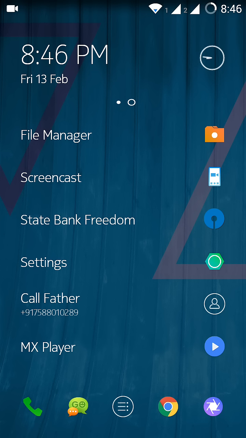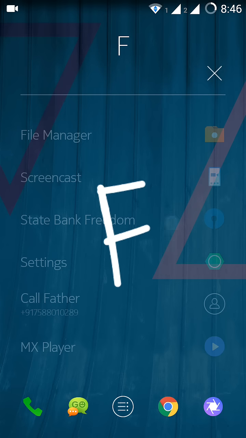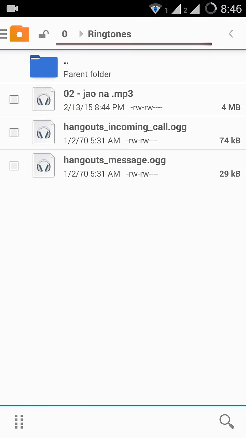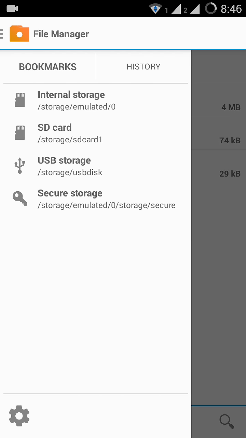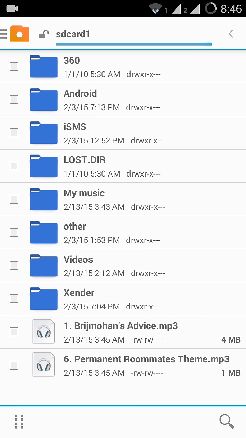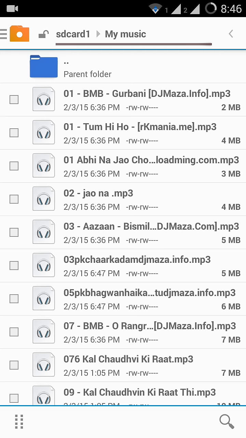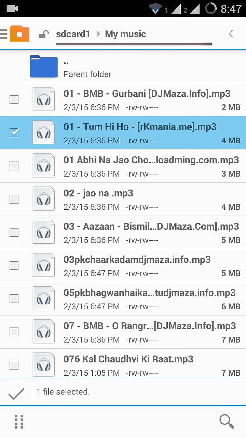People who want to set a custom ringtone for their dual SIM mobile, for both SIMs, just go to the file manager, open it, then go to your SD card, external SD card, and copy the song you want to set as a ringtone. Suppose now I am going to set Tum Hi Ho.